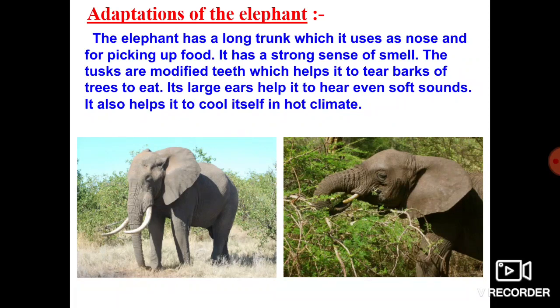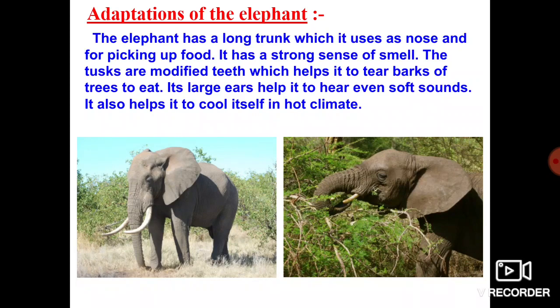How is the trunk very helpful to the elephant? The trunk acts as a nose, and it is also very helpful for picking up food. And then it has a strong sense of smell. What kind of adaptation does it have? A second adaptation is that the elephant has a strong sense of smell. It also has the capability to sense smell clearly.